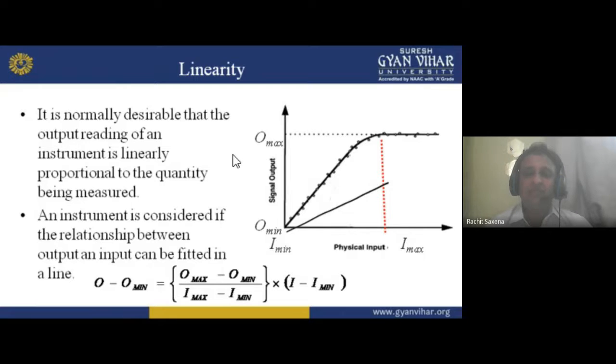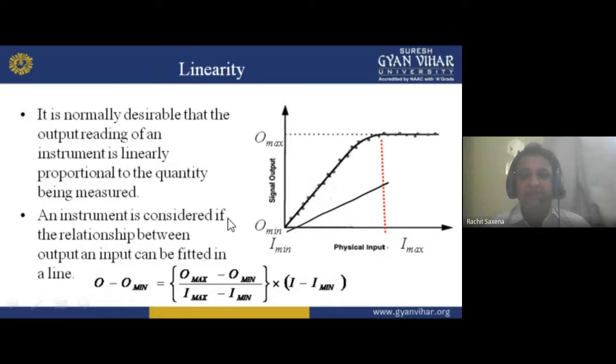In an ammeter, you never find the pointer deflect from 0 to 5. Never ever. Why? Because you have no linear proportionality. Because in input you have to measure, and the output you have to show in the form of deflection on the scale, in the form of pointer deflection. Understand? I hope you understand this thing. An instrument is considered linear if the relation between output and input can be fitted in a line.